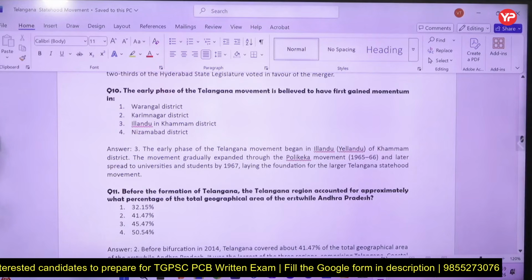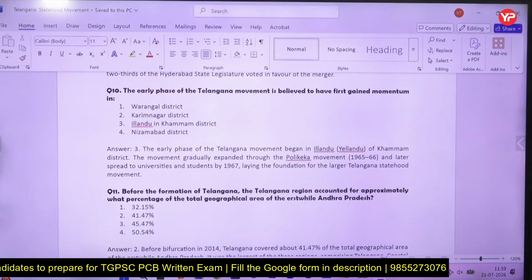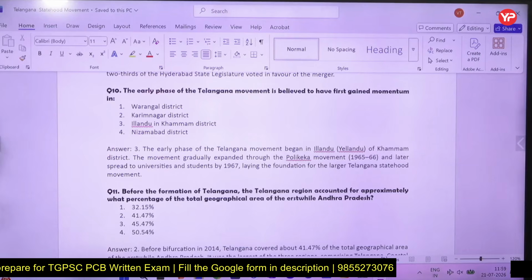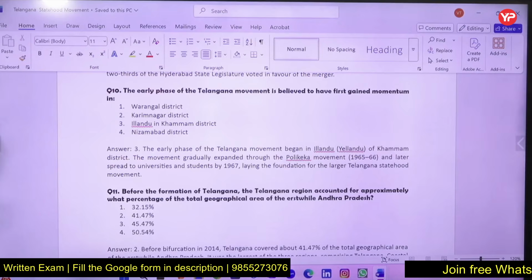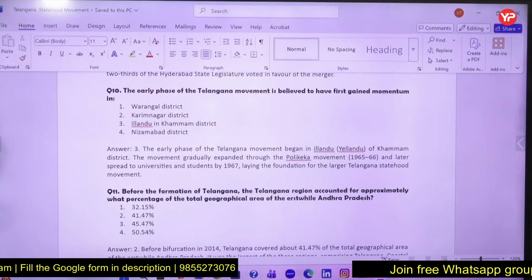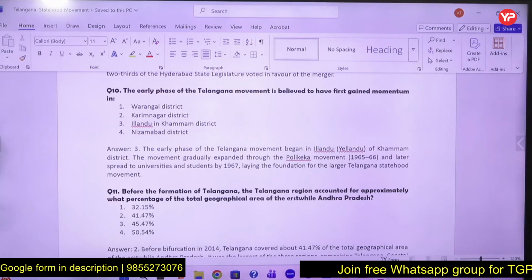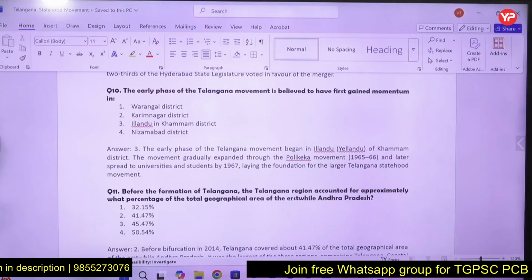First phase of the movement, the early phase of the Telangana movement. Yellandu in Khammam district. The Telangana movement began its early phase in Yellandu, in Khammam district. It expanded into the Polikela movement and later spread to university students.